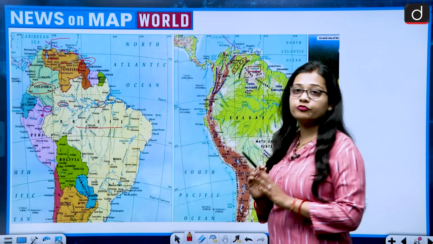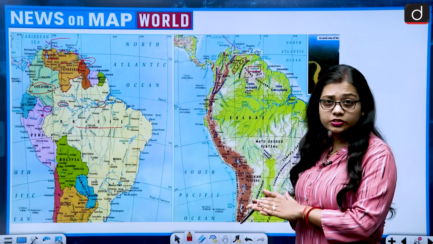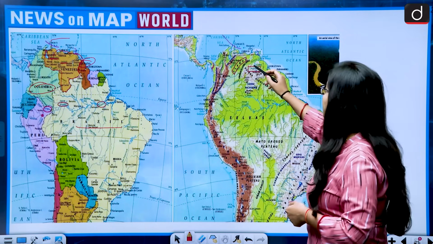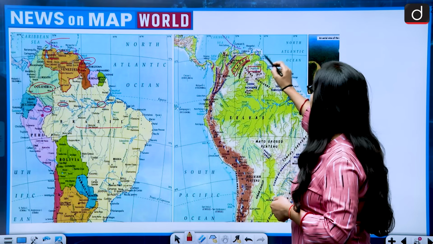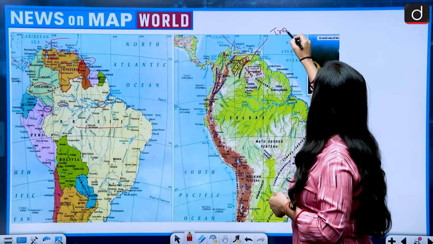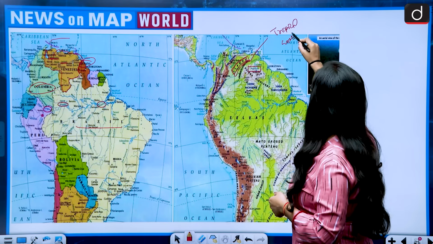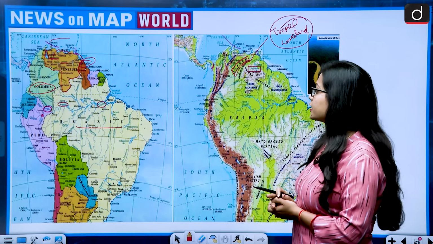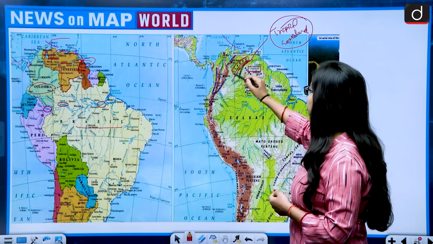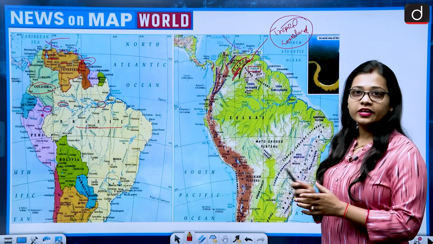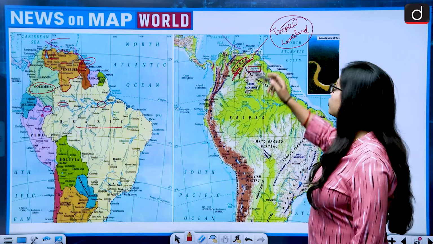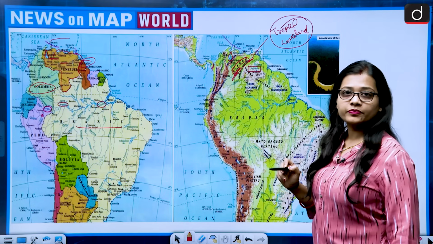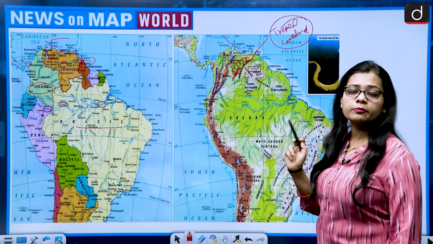So if we talk about all the geographical entities which are found in Venezuela, then if we talk about Llanos, the plains of Llanos. So Llanos is a tropical grassland and it is large in size, and Llanos lies in the country Venezuela and Colombia. So this is the location of Llanos. And then if we talk about Lake Maracaibo, then Lake Maracaibo lies in the north of Venezuela.